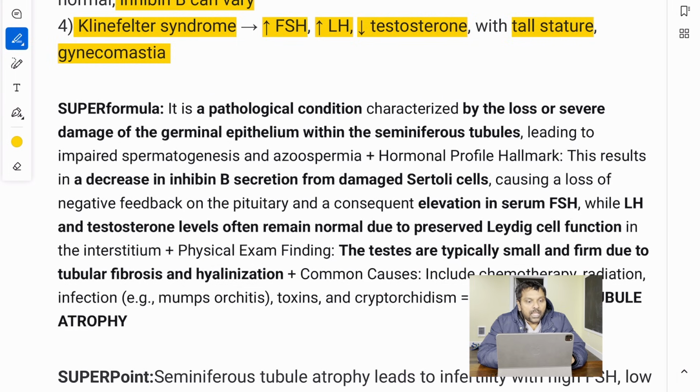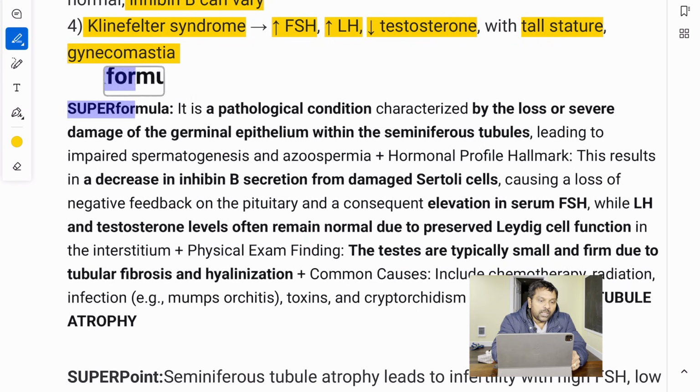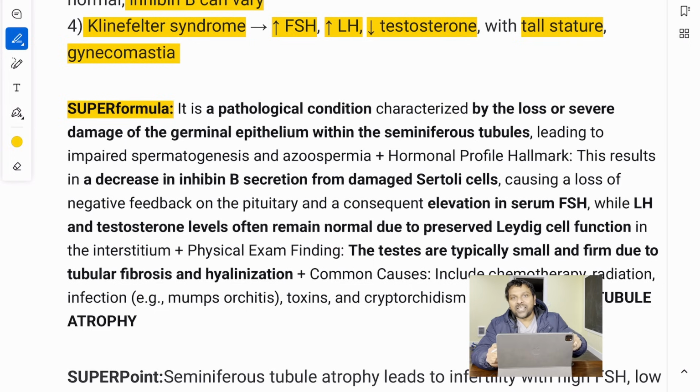All right. I made this super formula. The super formula is all about recognizing those keywords and going from those keywords directly to the answer. All right. If you master this, you can answer any question within a few seconds.